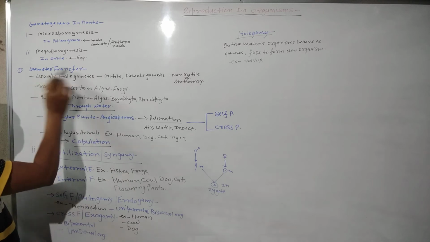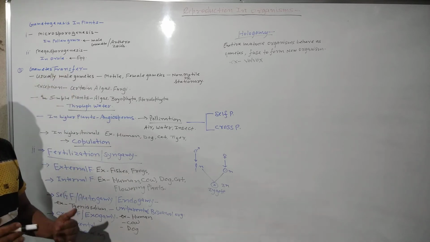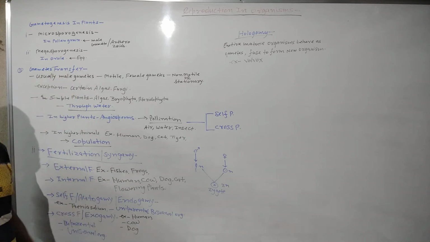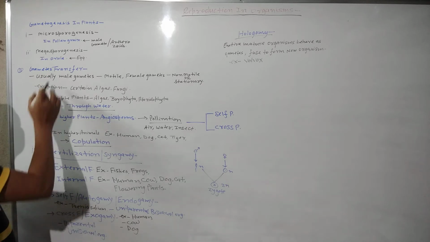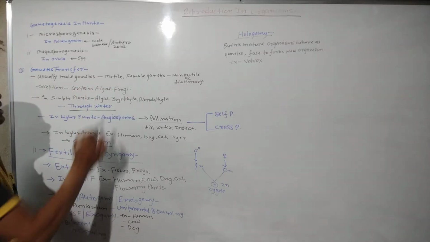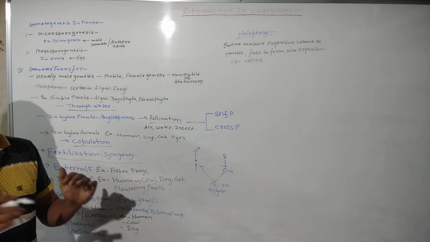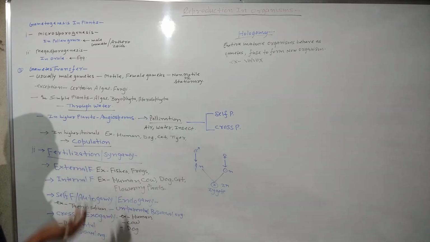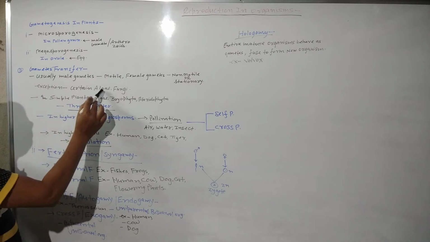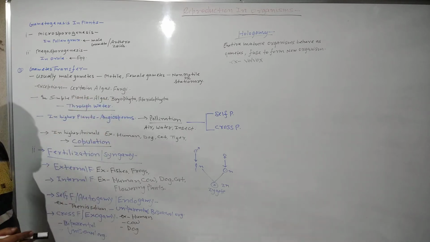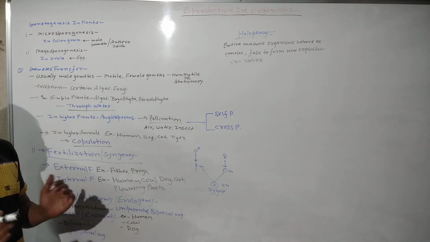Next one, gamete transfer. Gamete transfer is the second event of pre-fertilization events. Clear? Usually male gametes are motile and female gametes are non-motile, stationary. It is so in most of the cases. But in certain fungi and algae, both male as well as female gametes are motile.